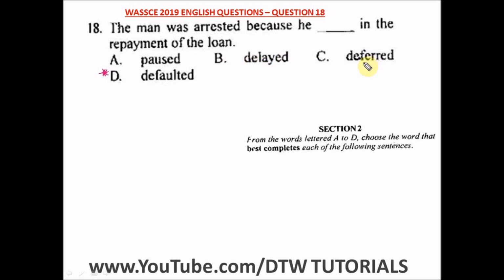You might have agreed to defer it. Defer means to postpone to a later date agreed with the particular company, but when you get arrested is when you finally do not pay the loan. You've defaulted. And the right option here is option what? D. The man was arrested because he defaulted in the repayment of the loan.